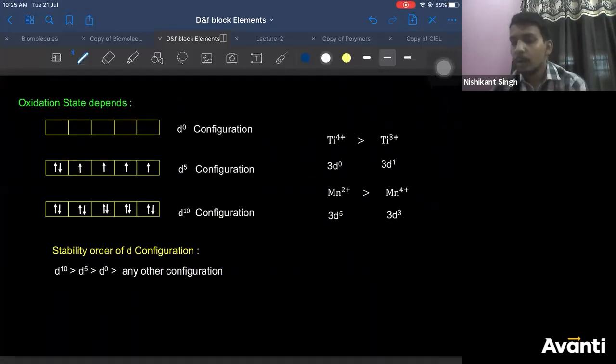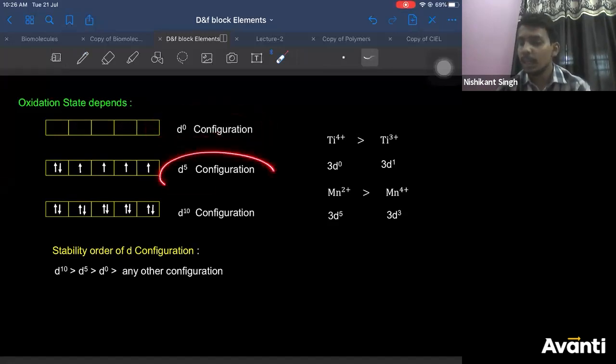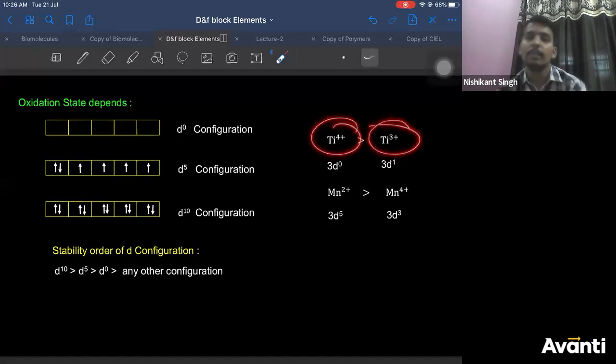Now, oxidation state depends upon what factors? It depends upon whether you get D0 configuration, D5 or D10. If you get any of these configurations, oxidation state will be stable. For example, if you take titanium +4, titanium +4 is more stable than titanium +3.